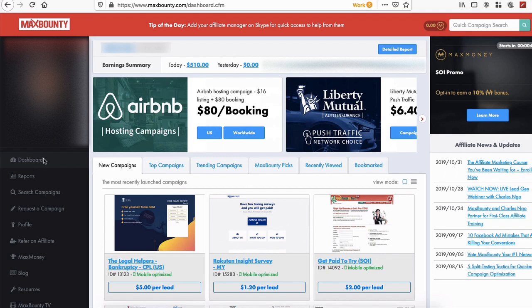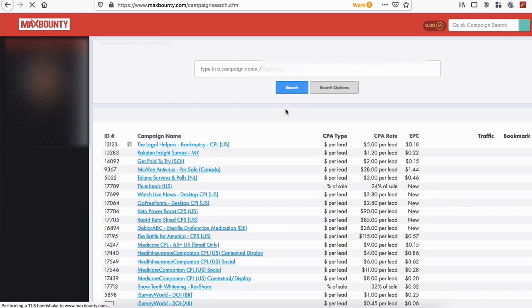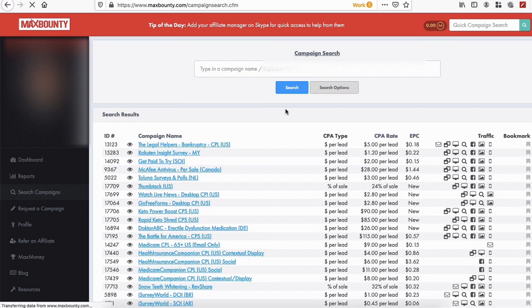So the way I like to start out is I go into my campaign screen and look at some of the campaigns. Here we have the campaign name, the CPA type, and we're looking specifically for dollar per lead.